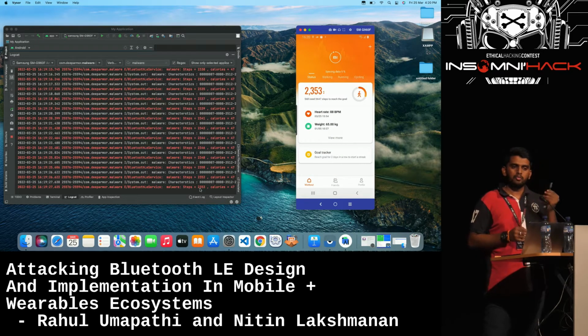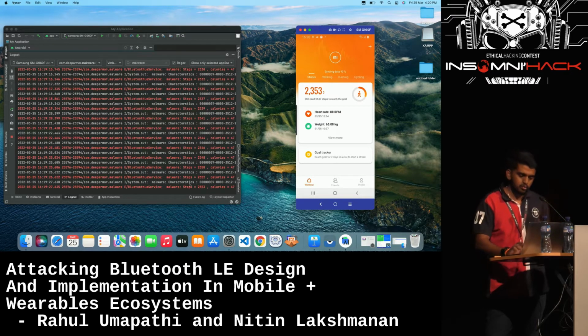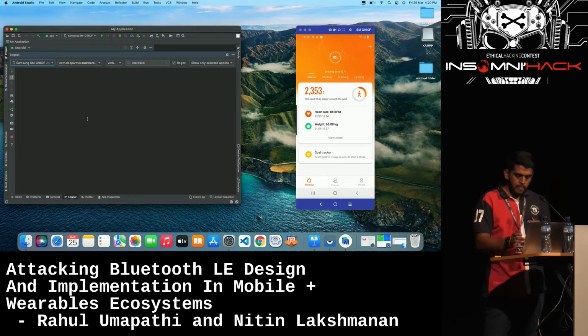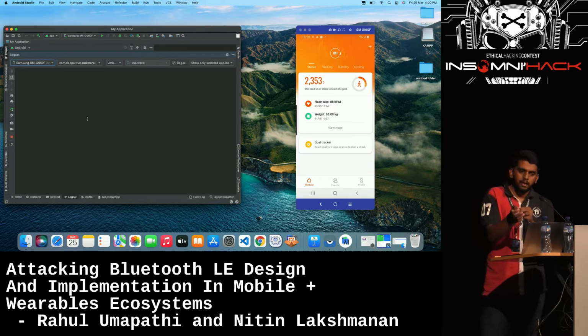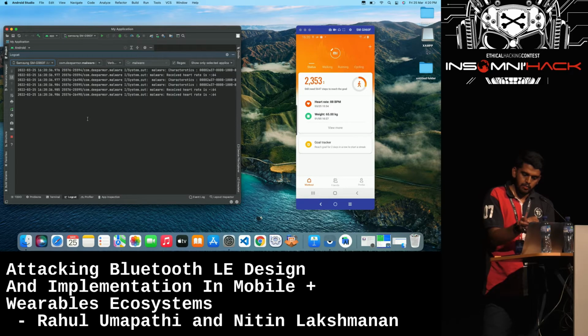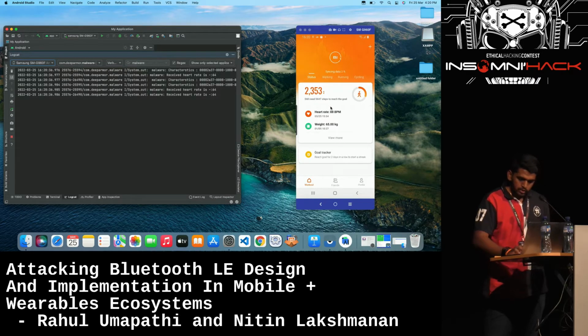Now I'm going to use my MI band again in order to get the heart rate. So I'm using my MI band to get my heart rate. It is scanning now. Once the data is captured, it will be sent to the legit application. In the meanwhile, the data has been captured in the logcat window, that is the malware app, as well. It usually takes time to update in the actual legit application.